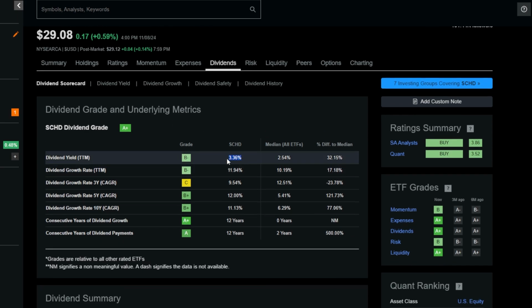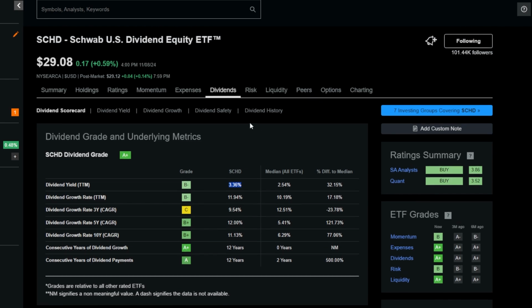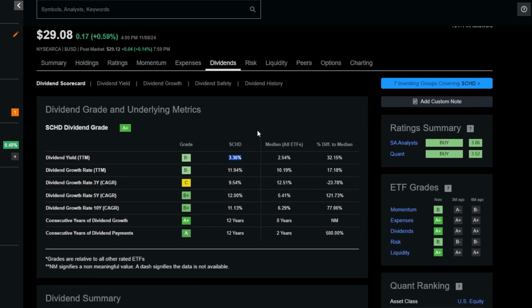First of all, SCHD, as of right now, has a trailing 12-month dividend yield of around 3.3 or 3.4%. That's more or less the starting yield you're going to receive for every single share of this ETF that you buy as of today. Again, this ETF has been paying more and more over time, which is showcased right here, front and center, with almost a 12% dividend growth rate over the trailing 12 months. Over the 3-year time frame, 9.54%, over the 5-year time frame, 12%, and over the 10-year time frame, 11.13%.